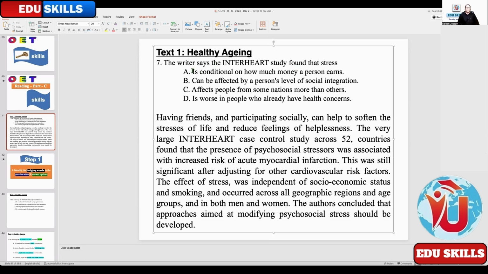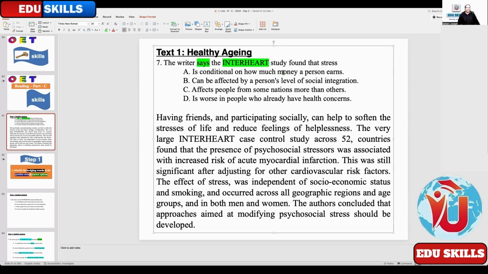INTERHEART, what is it? A name, right? Then "writer says", what does it mean? Opinion. Great. Then what else? Keywords: stress. Yes, stress is the main keyword, the most important keyword is stress.